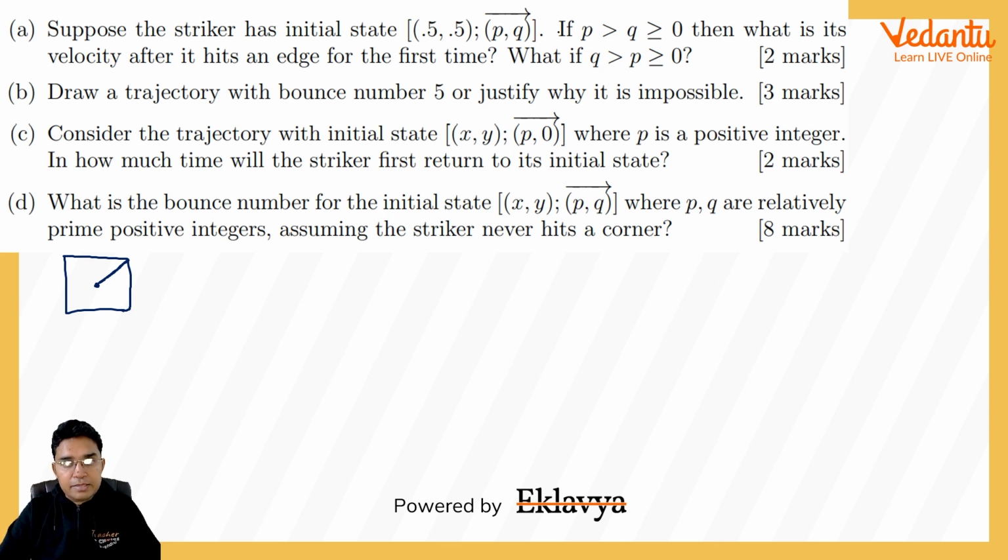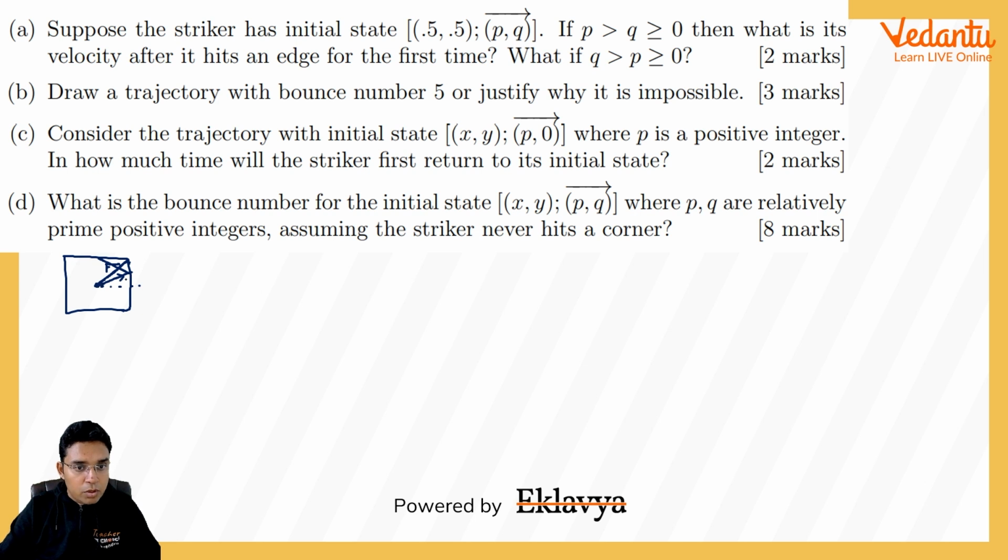But if they are saying p is greater than q, that means its x velocity will be more than y velocity. So it will be going like this, so that its x velocity is more, y velocity is less. If that is the scenario, after reflection it will be going like this. Okay, in this it can be checked, its x velocity will become negative because it is reflected from this vertical wall, but y velocity will remain same.